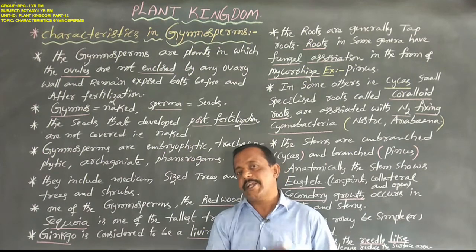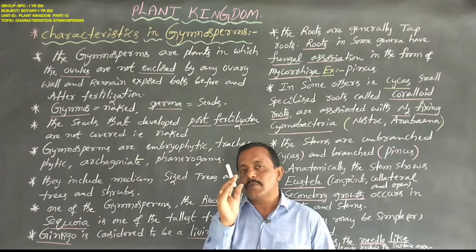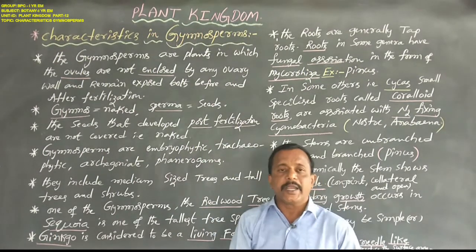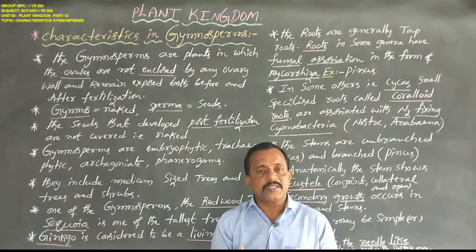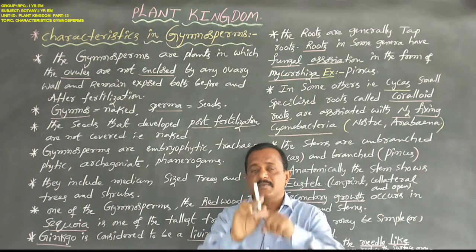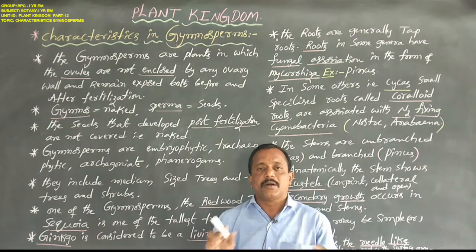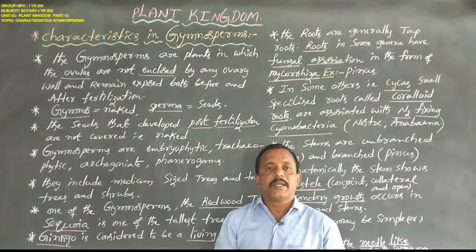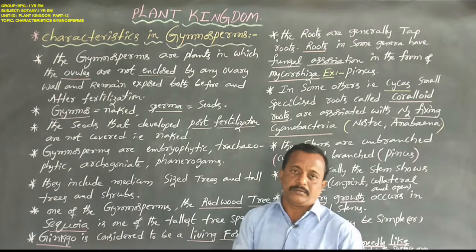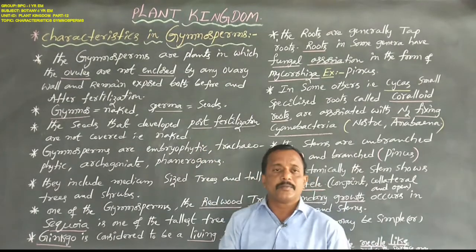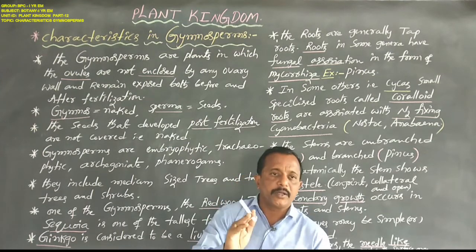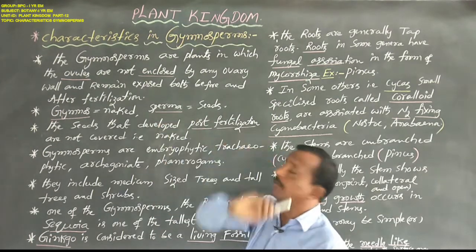Once again, the gymnosperms are plants in which the ovules or the seeds are not enclosed or covered by any ovary wall or any fruit wall, but remain exposed both after and before fertilization.